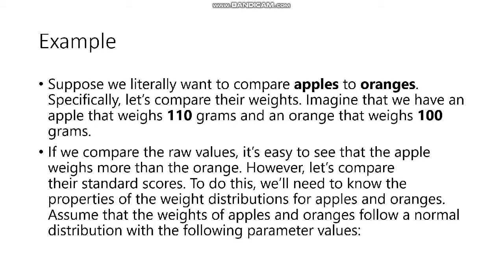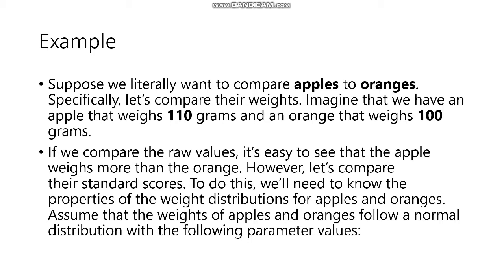Example. Suppose we literally want to compare apples to oranges. Specifically, let's compare their weights. Imagine that we have an apple that weighs 110 grams and an orange that weighs 100 grams. If we compare the raw values, it's easy to see that the apple weighs more than the orange. However, let's compare their standard scores.